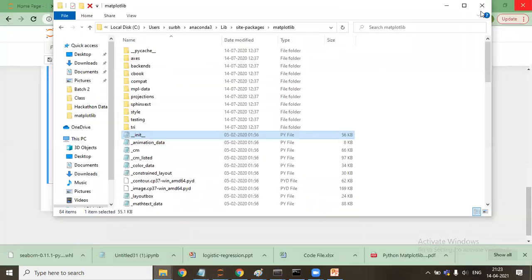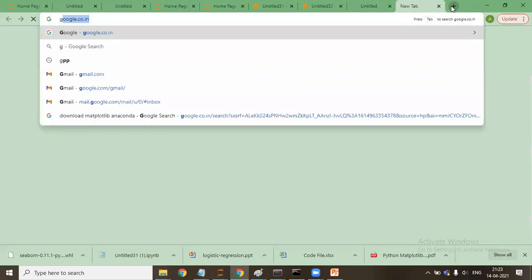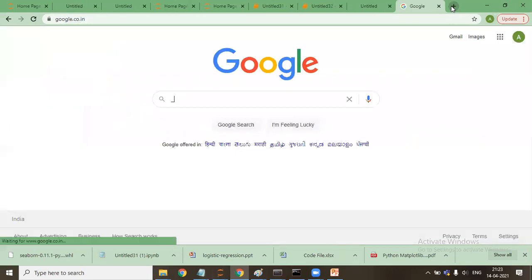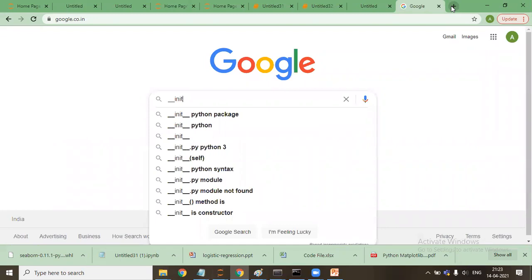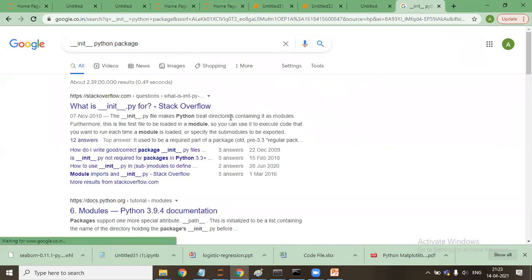Okay, just a second, I'll show you here. So you see here, the init.py file makes Python treat the directory containing it as a module.